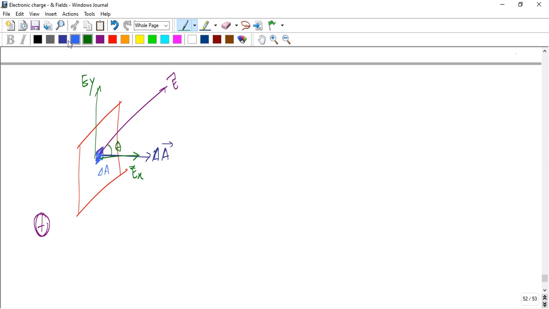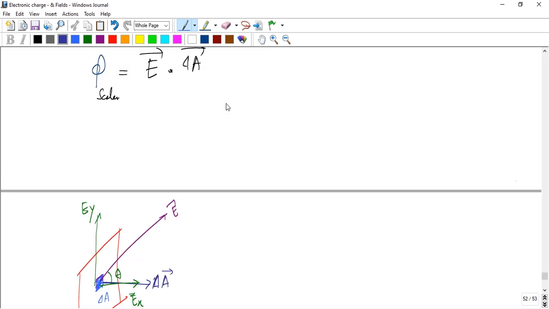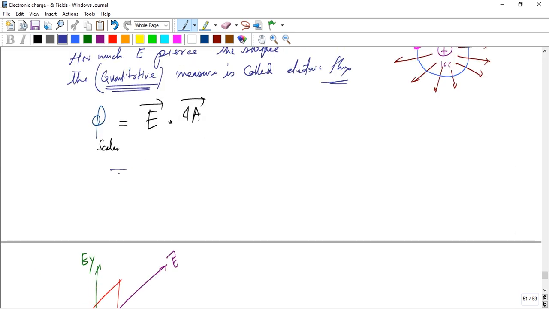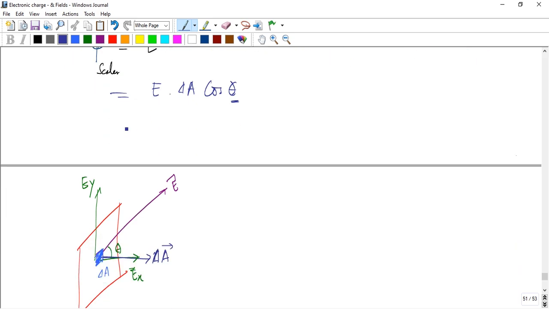Very easy, we know that the flux phi is equal to E dot A. If I solve this, it means E delta A cos theta, where theta is the angle between the electric field and the area vector.